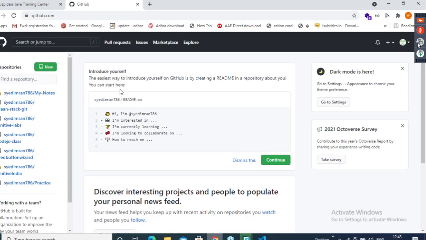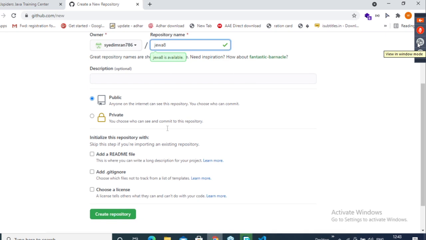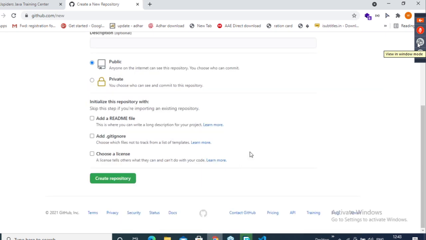So observe here. I will create one new repository, guys. I'll give a repository name. I will give you a batch code, JEWA8. This is your web technology batch code. I'll add this and create the repo.